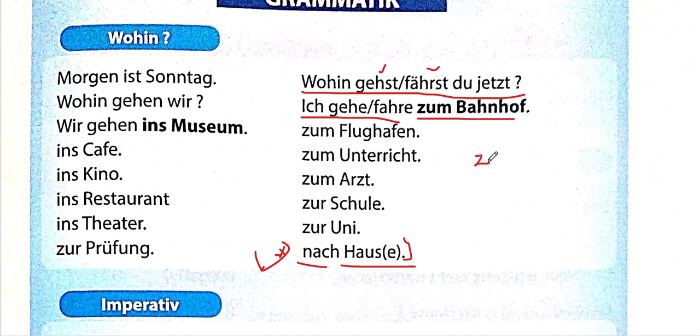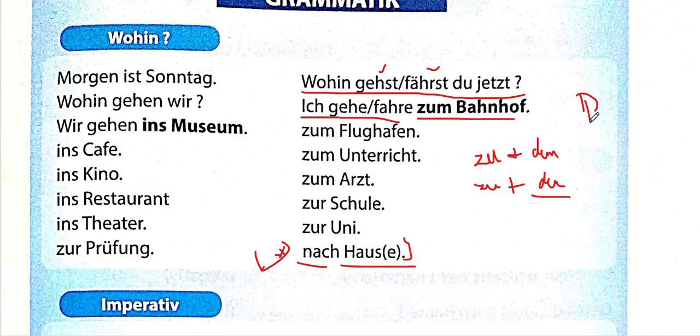Just so that you understand, I think I told this in the previous class, that zum is zu plus dem and zur is zu plus der. And this we know because of the table in dative. This der is not the nominative masculine. Nominative masculine is der, right? Der, die, das. Do you remember the table? But this is not that der.